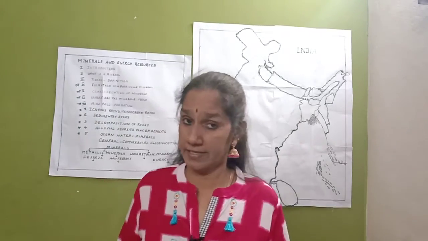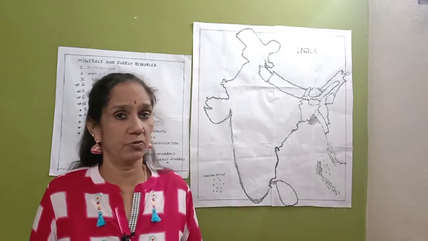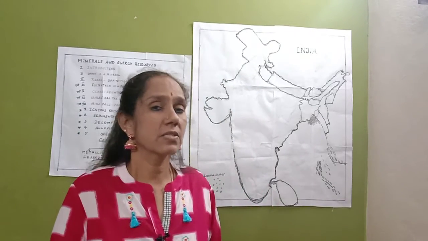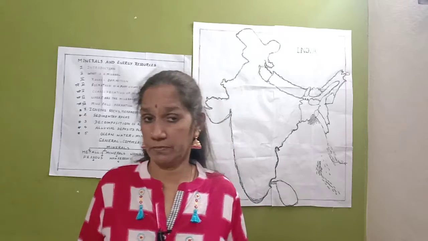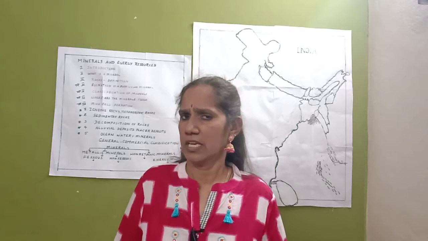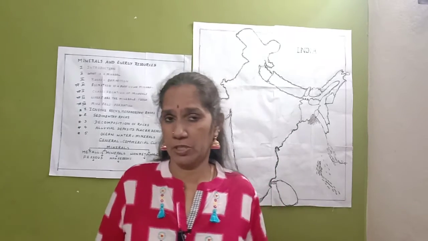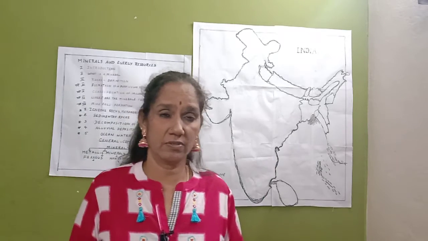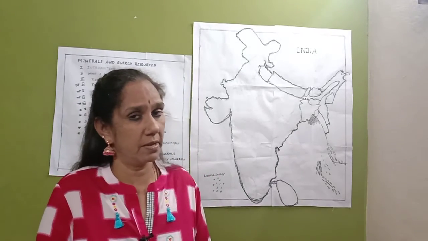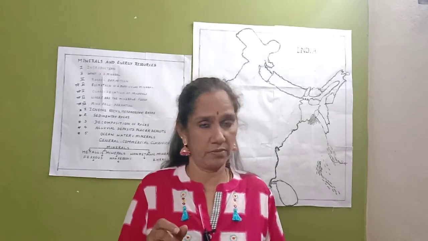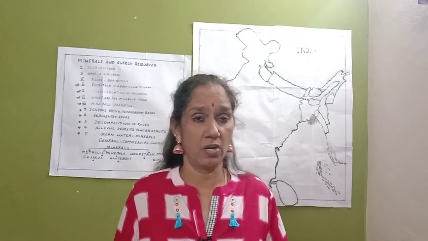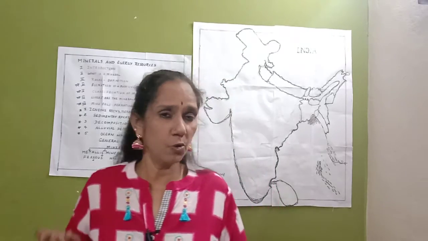Let us go to the mode of occurrence of minerals. What are its types of formation? The first type is in igneous rocks and metamorphic rocks. In these rocks, minerals can be found in crevices, cracks, faults and joints. A smaller occurrence is called a vein, and a larger occurrence is called a lode: veins and lodes.